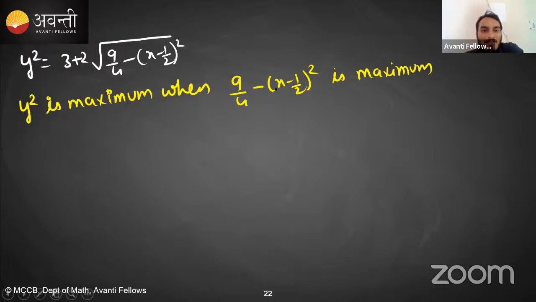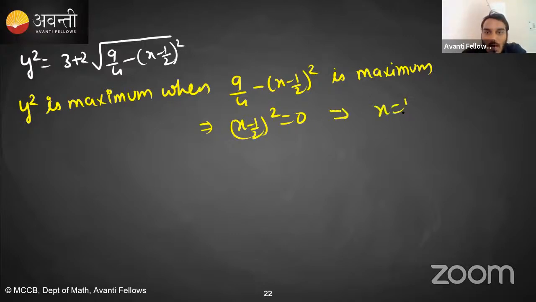देखो, only thing that is variable here is 9/4 minus (x minus half) whole square. So when this quantity is maximum, automatically my y square becomes maximum. And when this quantity becomes maximum, then I'm subtracting very least from 9/4. It is maximum when (x minus 1/2) whole square becomes 0. Yes or no? Do you agree with me or no? If I'm not subtracting anything, then only it is maximum. So it implies x is equal to half.